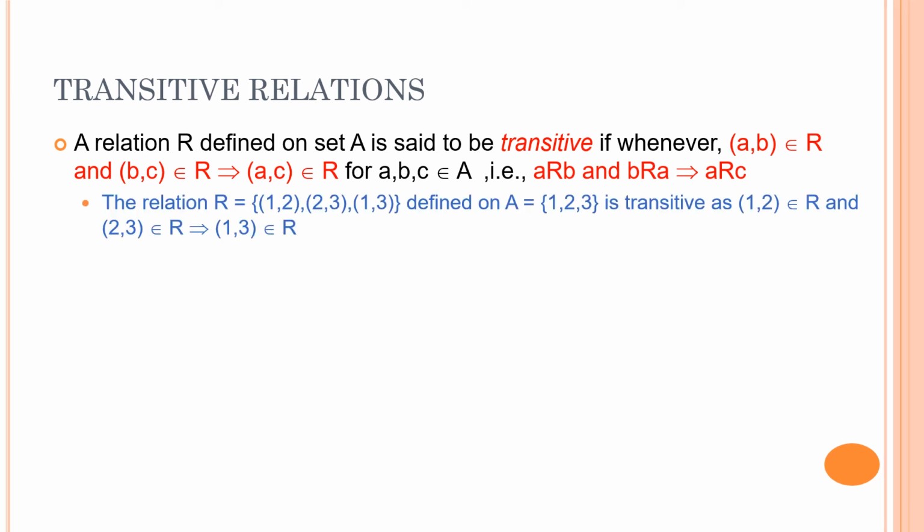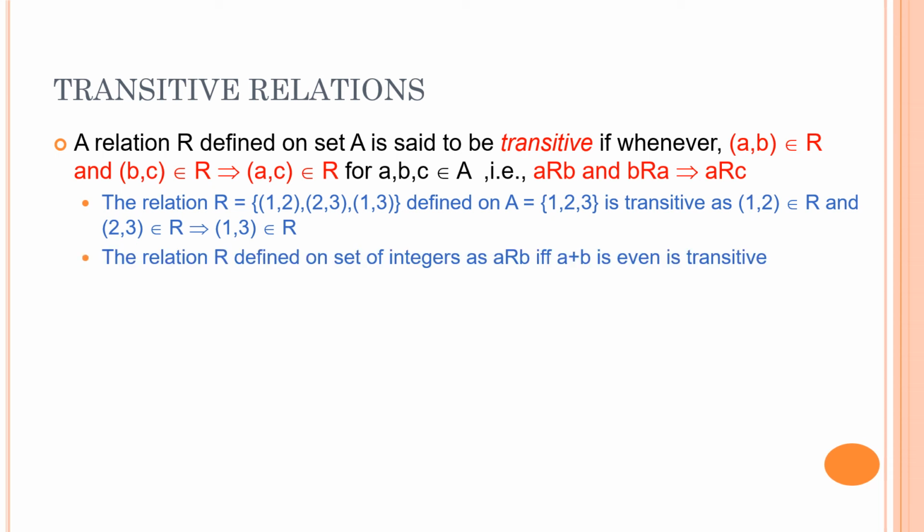Let's take the example, the set {1, 2, 3}, and I have defined the relation {(1, 2), (2, 3), (1, 3)}. Now this is transitive. As you can see, 1 is related to 2 and 2 is related to 3. It implies that 1 is related to 3. Right? For every (a, b) pair and (b, c) pair, there should be an (a, c) pair. Now please pay attention over here. I am saying for every (a, b) and (b, c) pair, the (a, c) pair should be there, right?